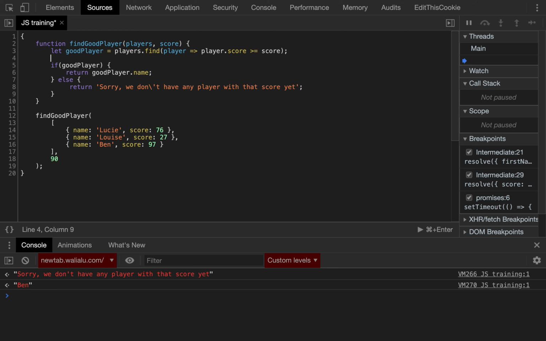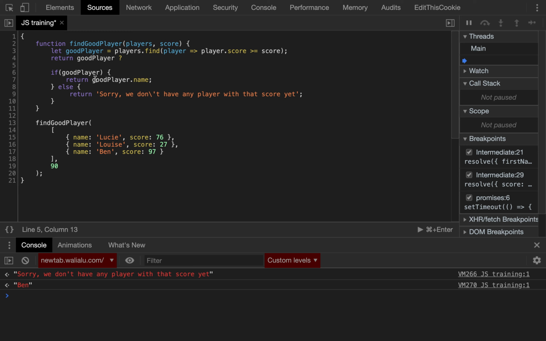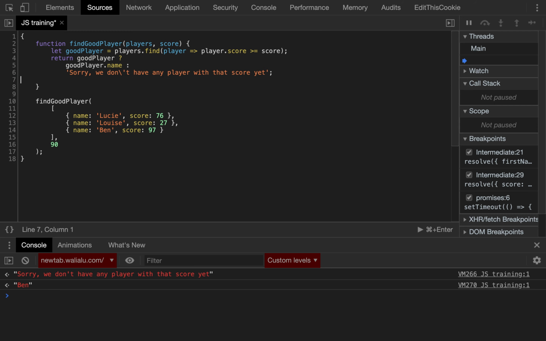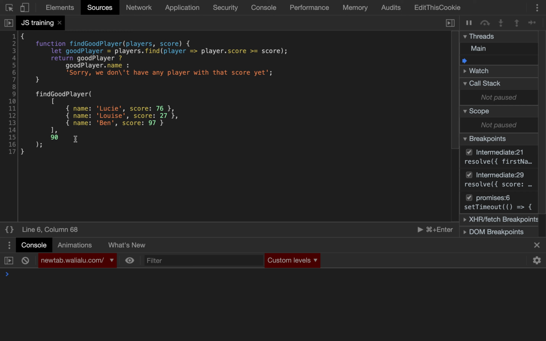And finally, of course, we can use a ternary operator to simplify this if-else condition. So we can do return good player. If I have the good player, then return the name. Otherwise, return the friendly message. So now, if the score is 90, it should return Ben. If the score is 99, it should return the error.